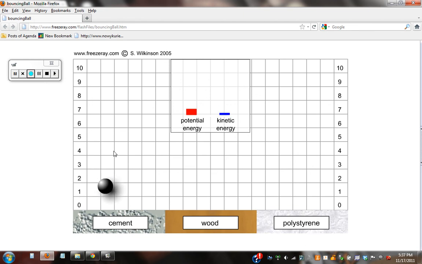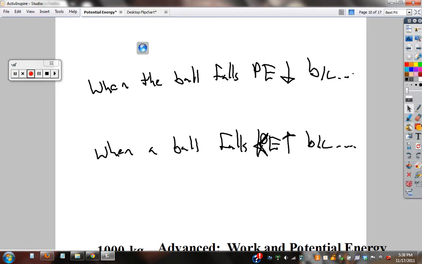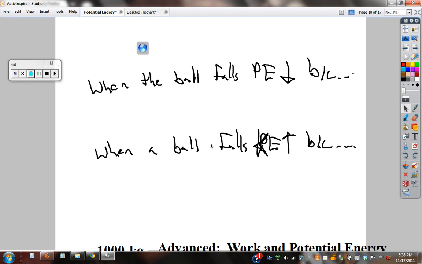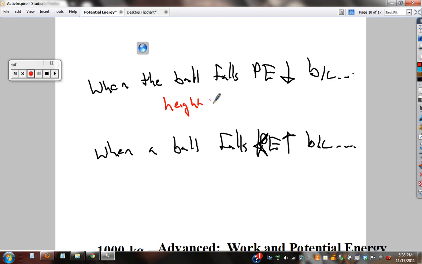Okay, don't pay attention to the ball bouncing back up. Just watch it fall. Okay, falling, stop. As it falls, what happens when it falls? Kinetic energy is increasing. Why? As it falls, potential energy is decreasing. Why? Okay, potential energy, because height is decreasing.